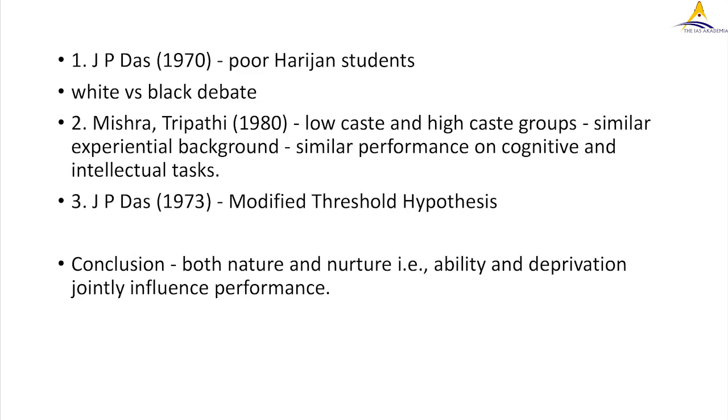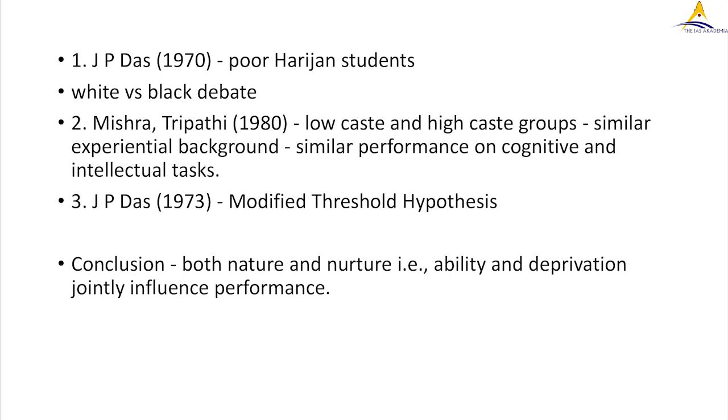So J.P. Das had conducted an experiment on rich and poor students. He took poor Harijan students and rich Brahmin students, and then he assessed them on an intelligence scale, and he found out that the poor Harijan students performed lower than the rich Brahmin students. But according to him, that is not because there are genetic differences in them.